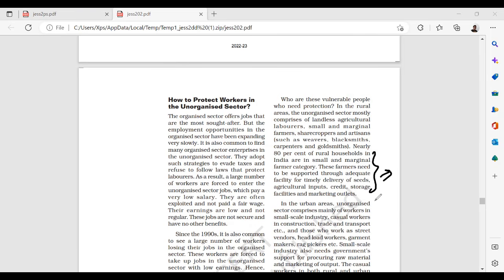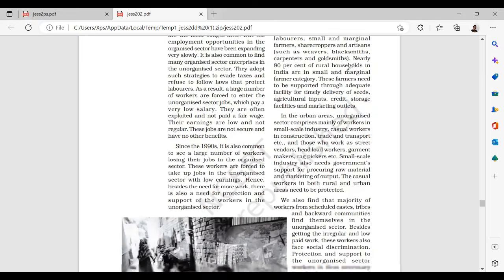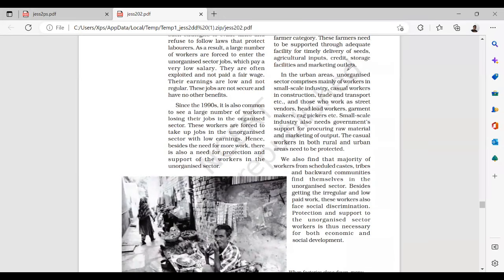In urban areas, we have a lot of unorganized sectors, which could be micro, macro, etc. But here wages are quite better when compared to the wages you get in the rural areas. Rural area wages are very less when compared to the urban areas.